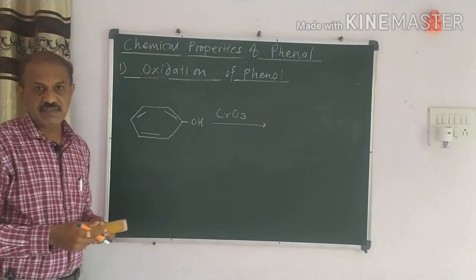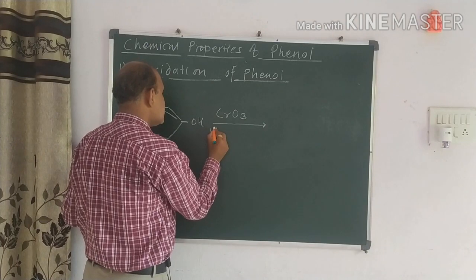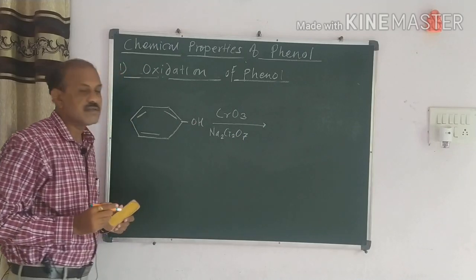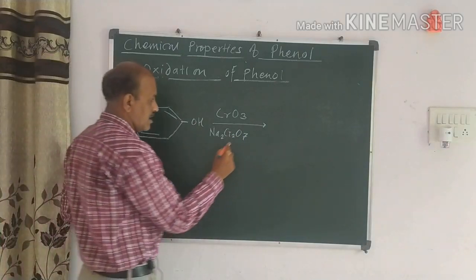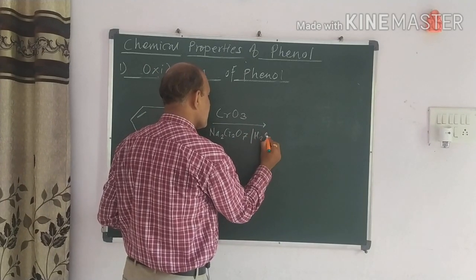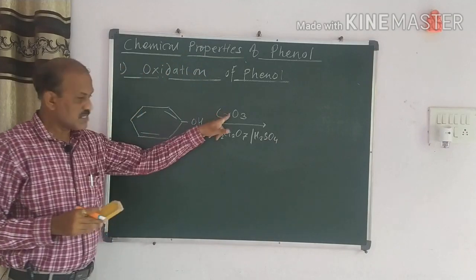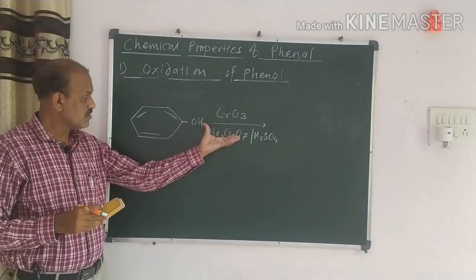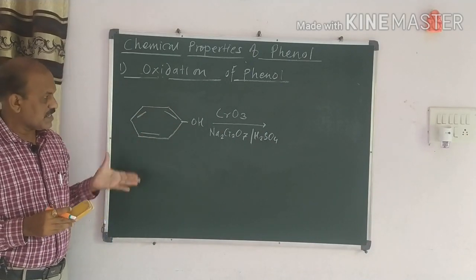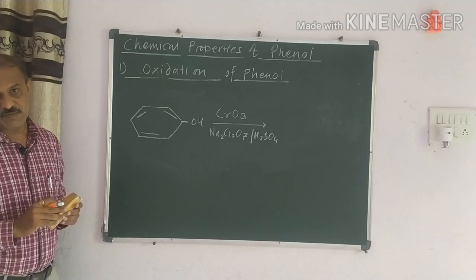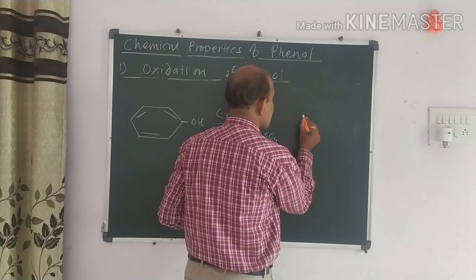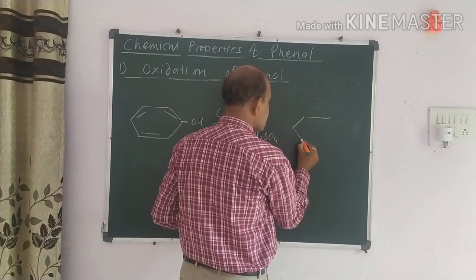Another oxidizing agent if you want to use, that is Na2Cr2O7, that is the sodium dichromate, and H2SO4. So these are the oxidizing agents, either this or this. It can give the oxidation. Now when the oxidation of the phenol takes place, there is a somewhat different reaction we observe. How is it? See here, I can write just like this. I will explain this after writing the reaction. So we get the reaction just like this.